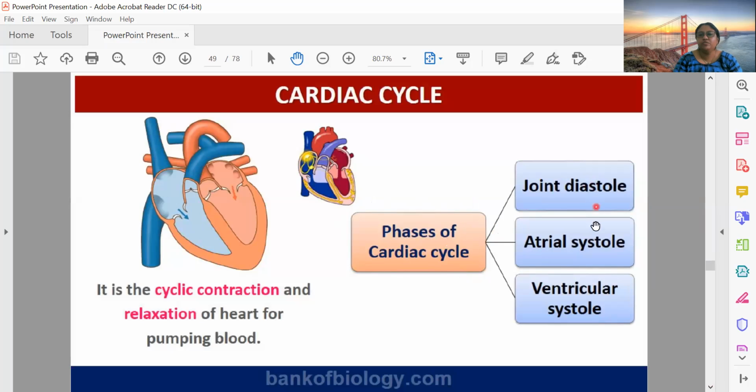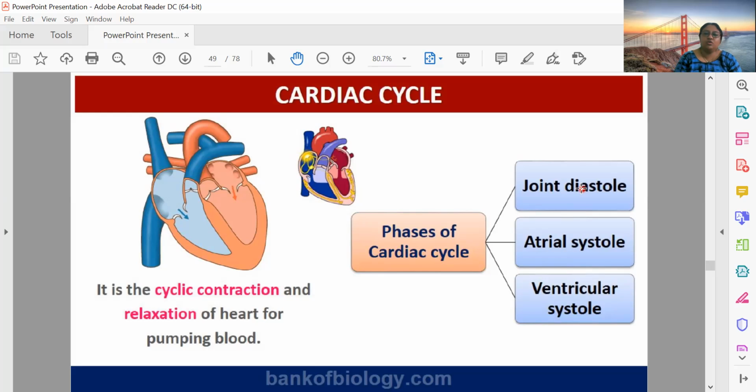Here are two new words you must be introduced to. First of all, diastole means expansion or relaxation. When any atrium or ventricle is relaxed, it will be swelled and have maximum volume. Systole means contraction.